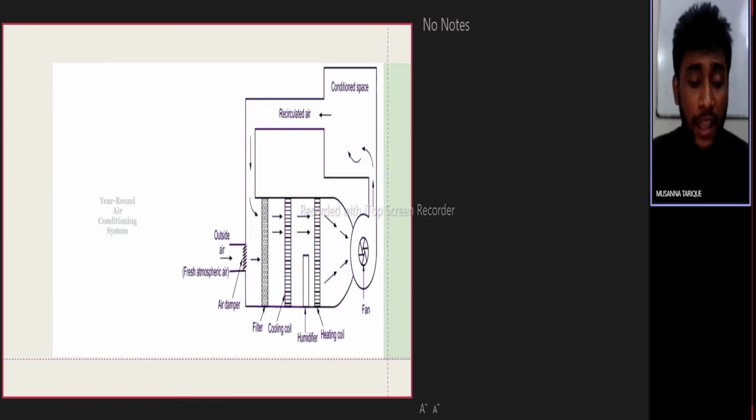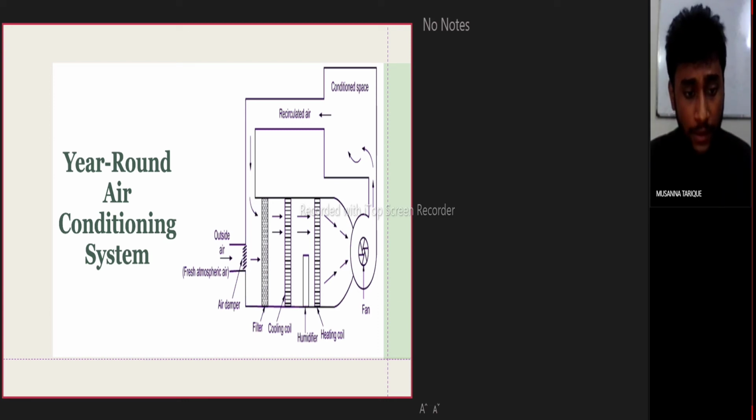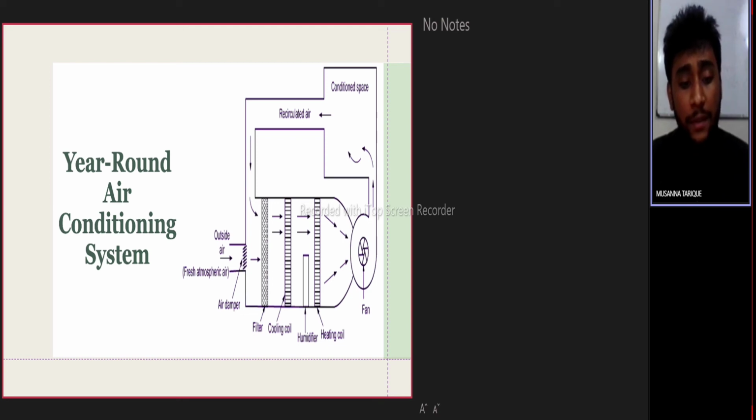And lastly, the year-round air conditioning system. From the diagram, we can see the year-round air conditioning system. It should have equipment for both summer and winter air conditioning systems. The working principle in the year-round air conditioning system is this: outside air passes through the damper and mixes with the recirculated air. The mixed air passes through the filter, which removes dirt and dust.